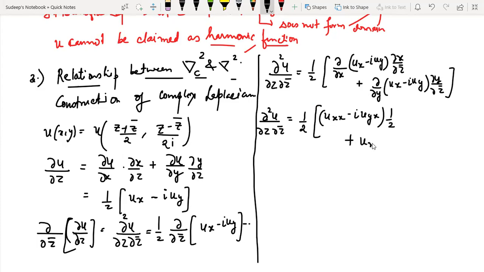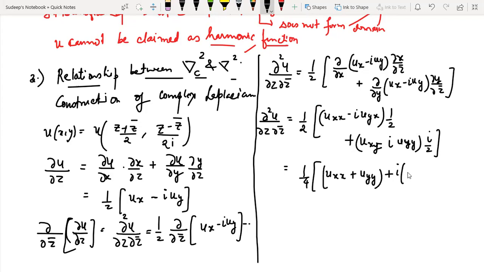Plus (uxy minus iota uyy). And what is this fellow, del y upon del z bar? Del y upon del z bar would be minus 1 upon 2 iota, simply minus iota upon 2, I'll write. So it is 1 over 4 (uxx plus uyy) plus iota, and in brackets you are going to get uxy minus uyx. Okay, so this is nothing but del square u upon del z del z bar.